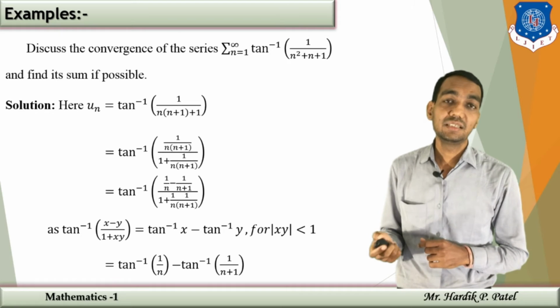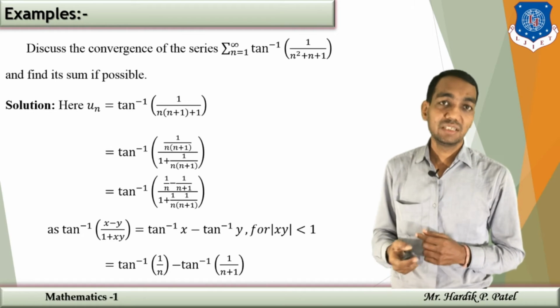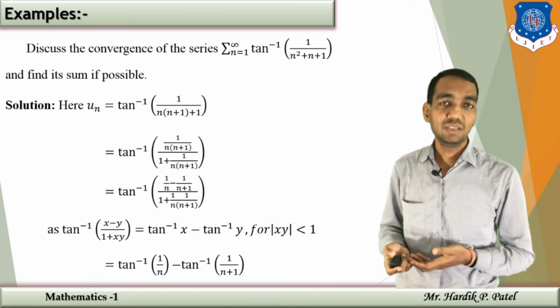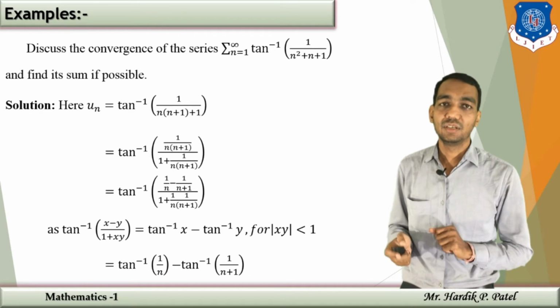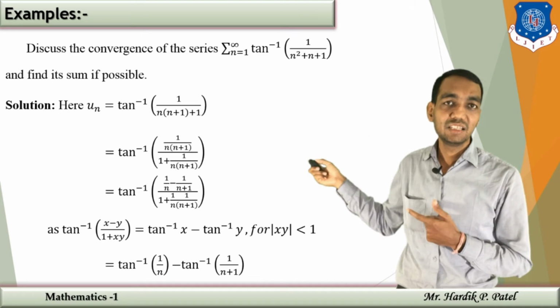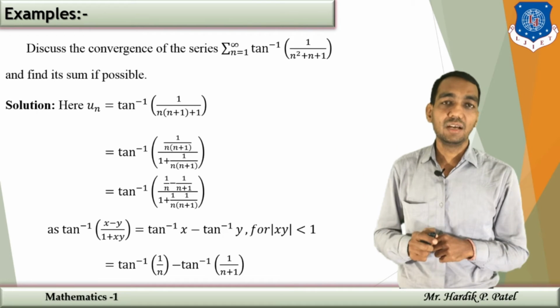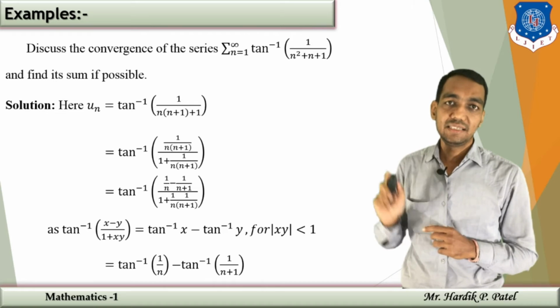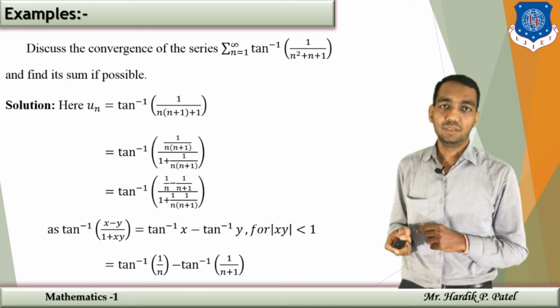That means the condition is mod of x into y must be less than 1. Here 1 upon n and 1 upon n plus 1 are both less than 1, so the product is obviously less than 1. That's why, applying this formula, your un is equal to tan inverse of 1 upon n minus tan inverse of 1 upon n plus 1.